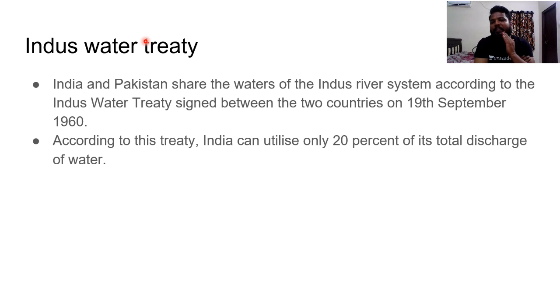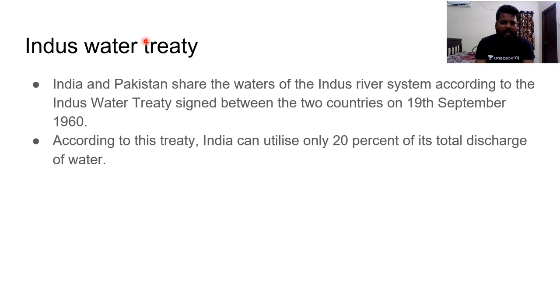It's very simple. Indus, Jhelum, Chenab, Ravi, Beas, Satluj. We have 6 rivers, right? Out of this, Indus, Jhelum, Chenab went to Pakistan. Ravi, Beas, and Satluj stayed with India. It means India has complete authority on Ravi, Beas, and Satluj rivers. It can do anything. Like it can divert the waters, or it can do anything.